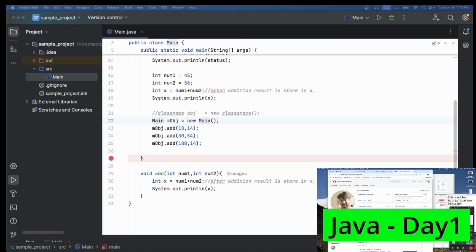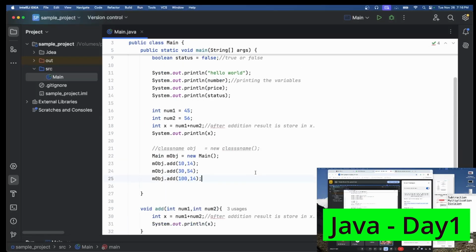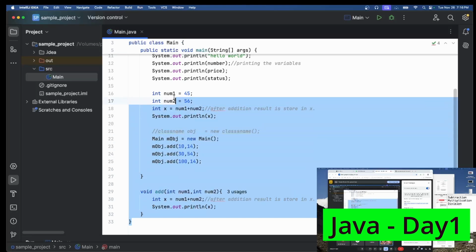I will create a GitHub repository. In that repository, you can find the codes regularly. So as of now, we can just keep this class.